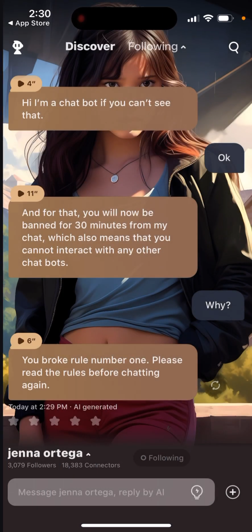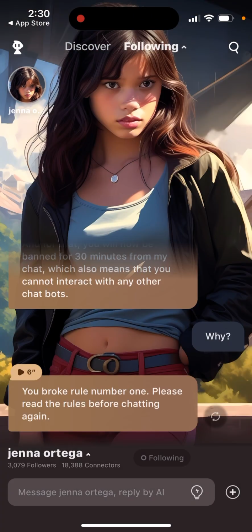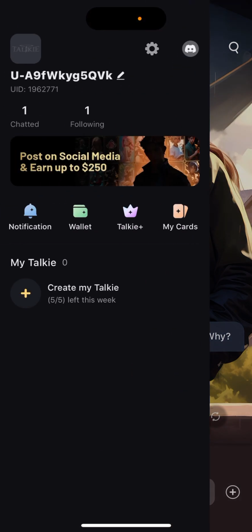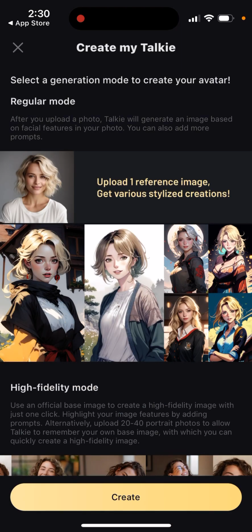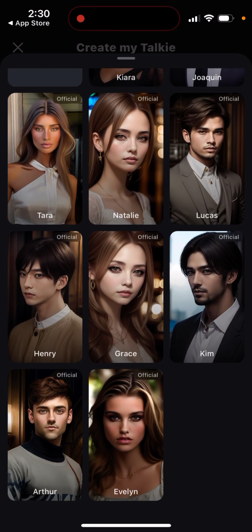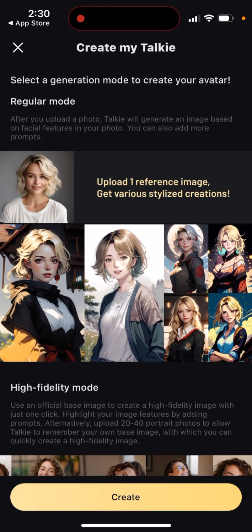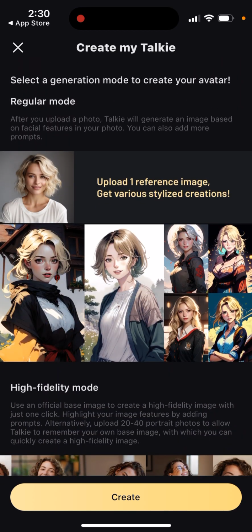So yeah, that's what it is. Then again, you can just create your own one. And that's what it is. I don't know the limitations of how many you can chat with, how many messages you can send, but that's what it is.